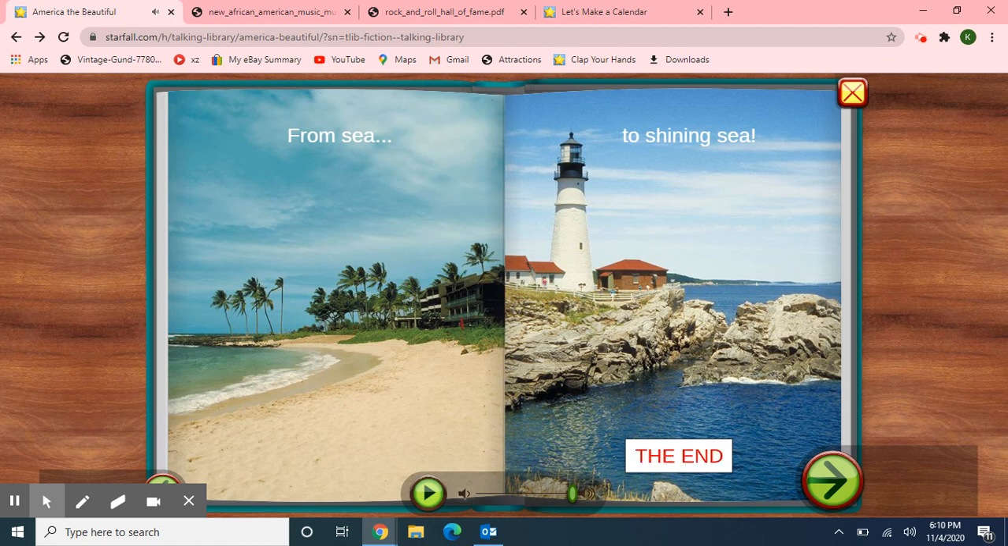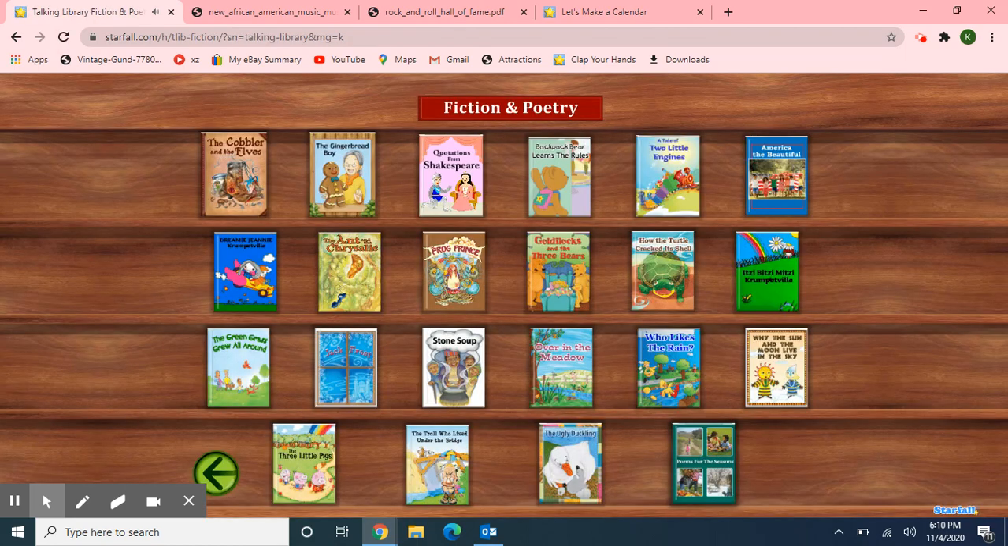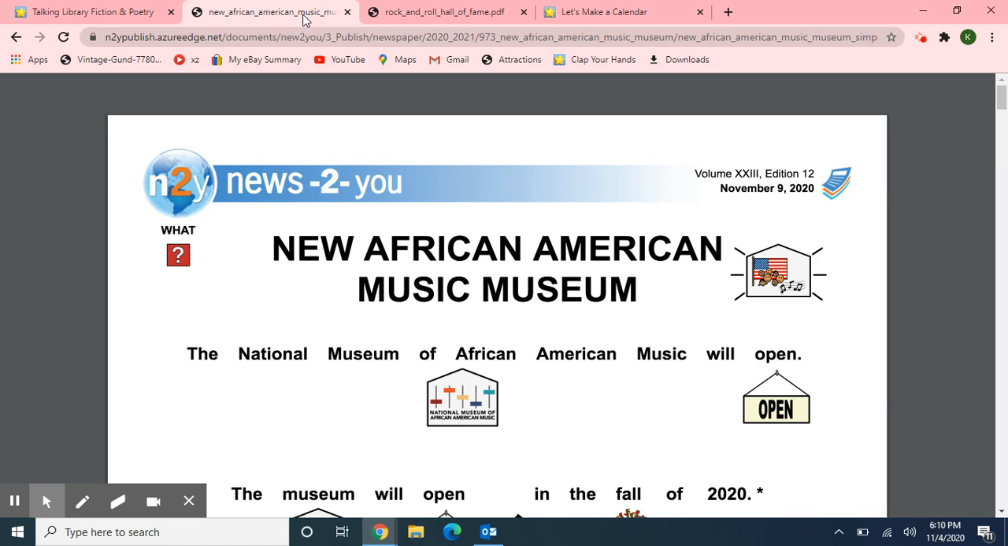The end. I thought you would enjoy that book. What beautiful pictures inside that book. And that came from the fiction and poetry side of the Talking Library from Starfall. Next, I'm going to read 2 articles from News to You. The first one, New African American Music Museum.